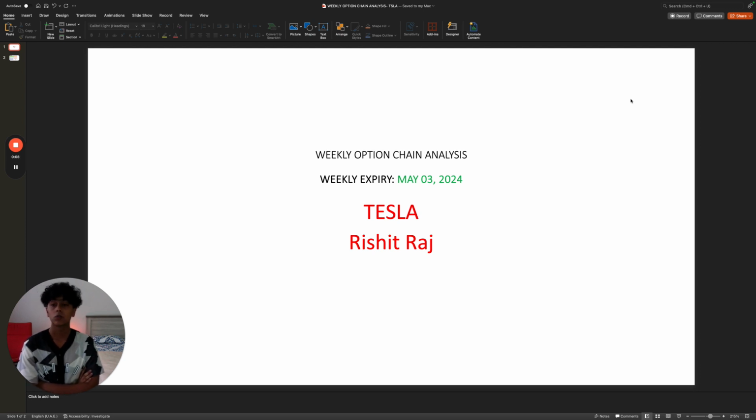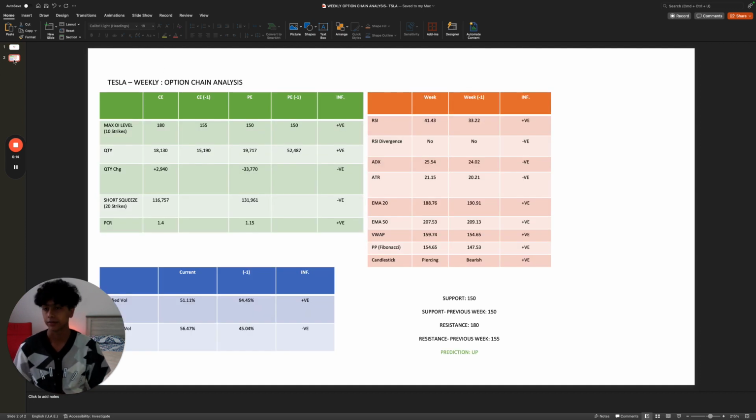I'm going to be going over my weekly option chain analysis for Tesla and for the expiry on the 3rd of May. The max Y level has gone up for CE, which is positive. The quantity is higher for PE, which is positive. The change is higher for CE, which is negative. The short squeeze is higher for PE, which is another negative.